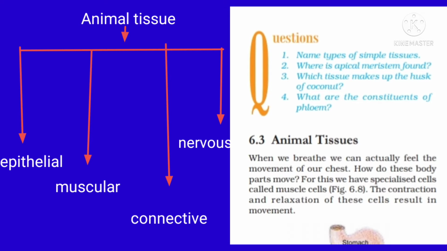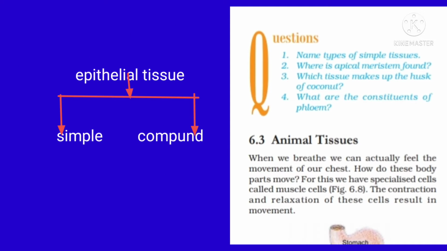That means its main function is to cover and protect the whole body surface, not only the outer surface but also internal organs, the lining of internal organs. Basically, animal tissue is divided into four groups: epithelial tissue, muscular tissue, connective tissue, and nervous tissue. Epithelial tissue is again further divided into two groups: simple epithelial tissue and compound epithelial tissue.